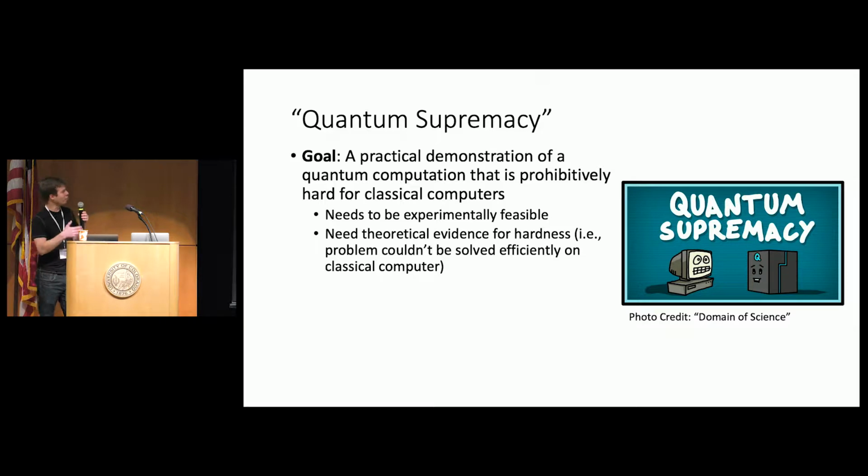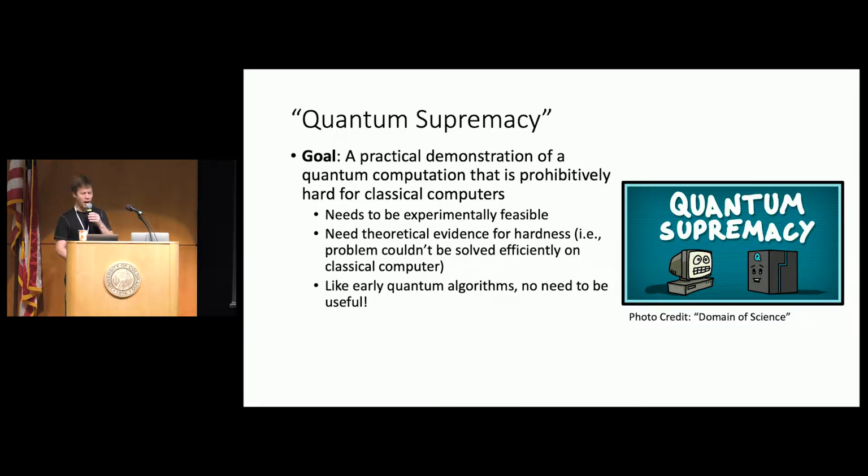And I'm going to demand that we're going to be reasonably rigorous about this, right? It's not just enough to show that the best algorithm that we know of for classically simulating these systems doesn't work. We really want to show that no efficient classical algorithm works. And so this is the domain of complexity theory, and that's why we're going to have to use these tools. Okay, but these two constraints are kind of challenging enough, and so just like the early days of quantum algorithms, for the time being, we're not going to need the task to be useful. Okay, so that's not the requirement.